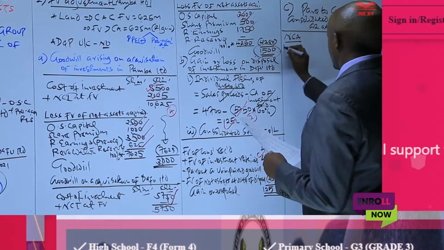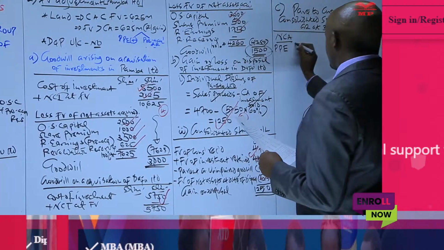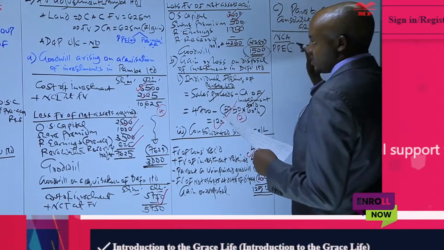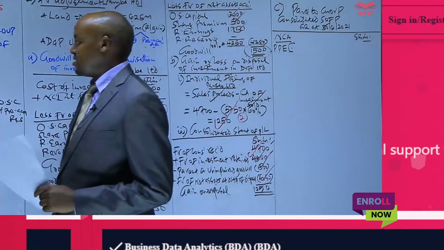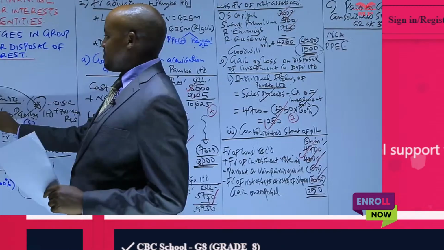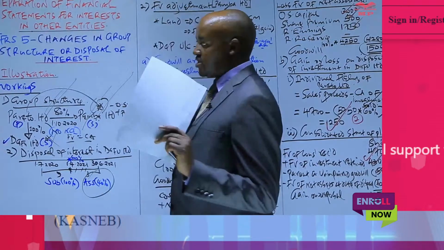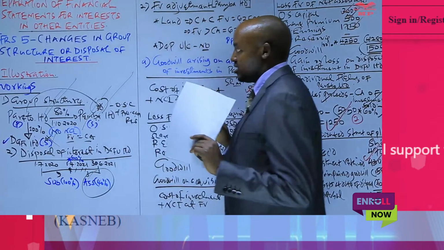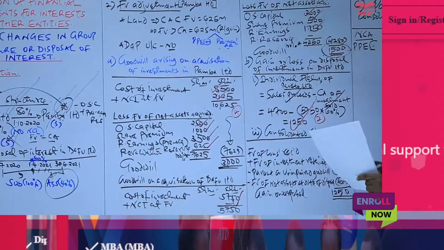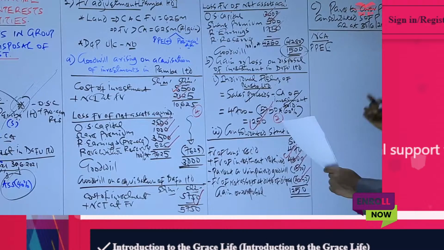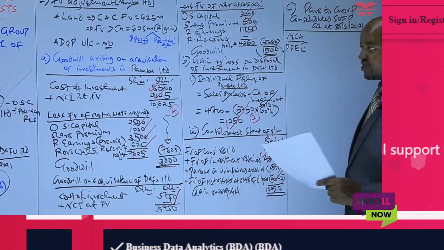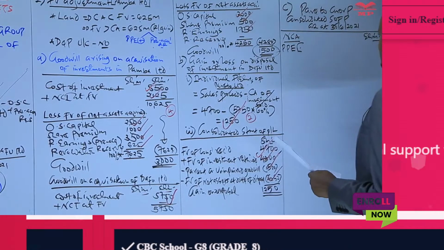So first of all, we have the PP. Of PP, we are taking the PP of the parent, that of Pareto, and that of PABA. We are not including those of DAFU. DAFU is an associate. We don't consolidate assets and liabilities of an associate with those of the parent. What we include here, as far as the associate is concerned, is something called the investment in associate.